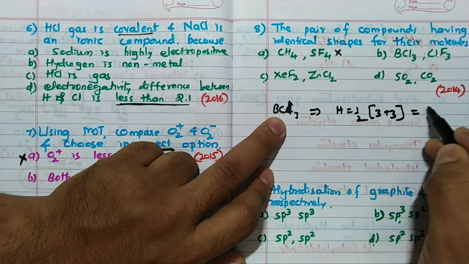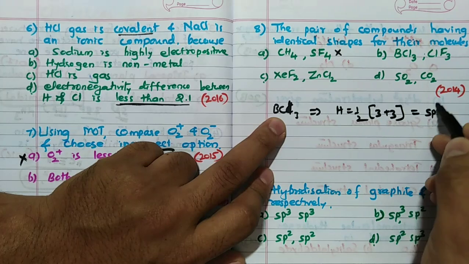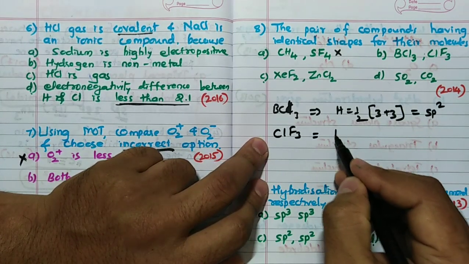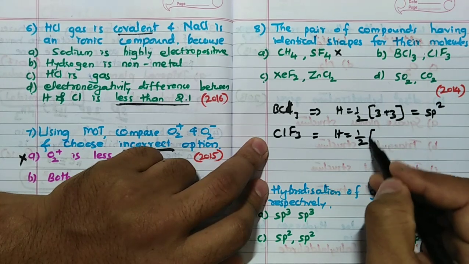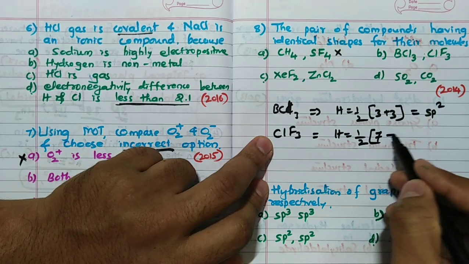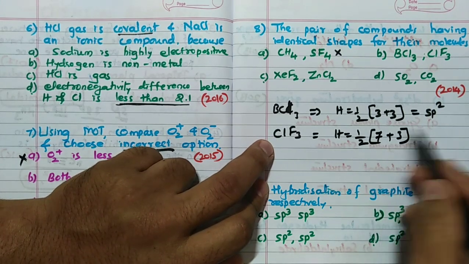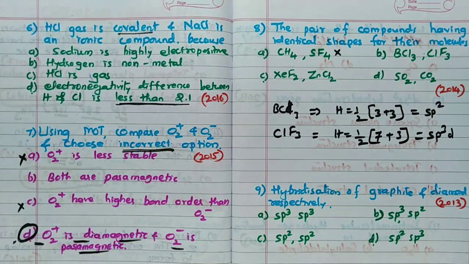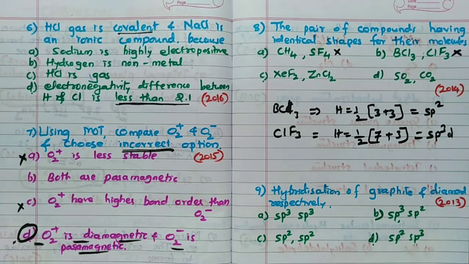So it is 6 by 2, 3, that is sp2. But ClF3: hybridization is equal to 1 by 2 into Cl central 7 valence electrons, halogen, plus 3 is there. 10 by 2 is equal to 5, sp3d. Then definitely these two can never be same.